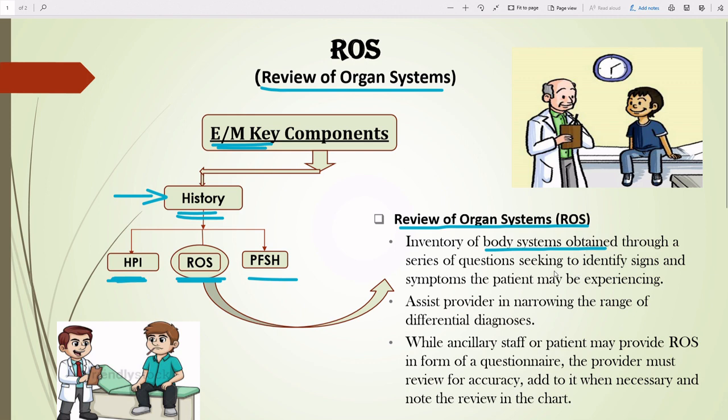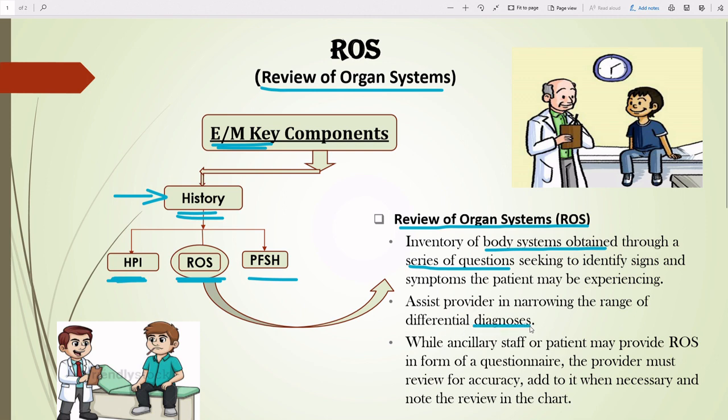The doctor will ask a series of questions to identify the signs and symptoms the patient is experiencing, and the doctor will make a note according to body system, assisting the provider in narrowing the range of different diagnoses.